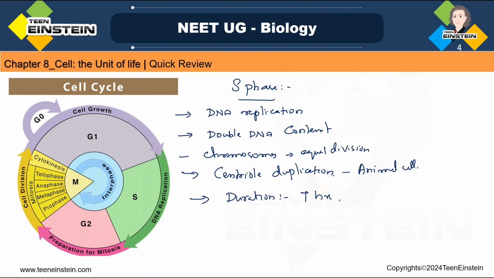Here, in S phase or synthesis phase, what is happening? DNA replication is taking place, in the sense that DNA is getting doubled, so double DNA content will be there. Here chromosomes are getting ready for equal division, and centriole duplication is taking place in the case of animal cells. And what is the duration? It takes around 7 hours.